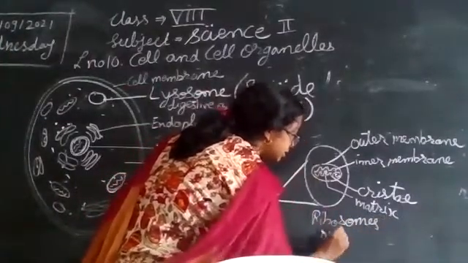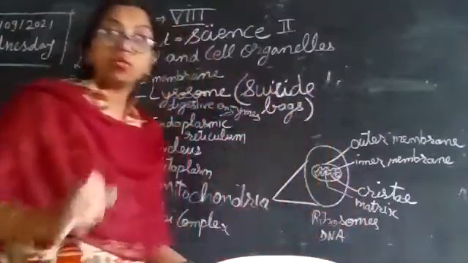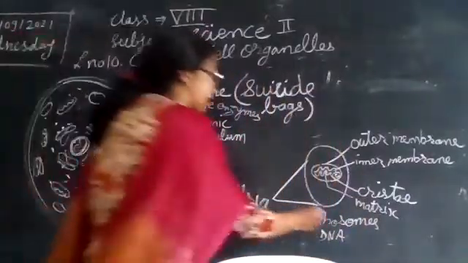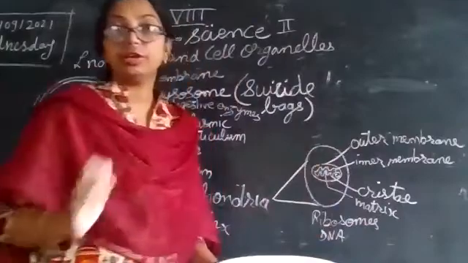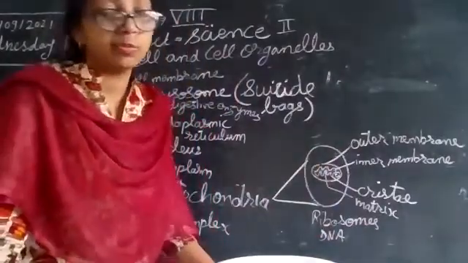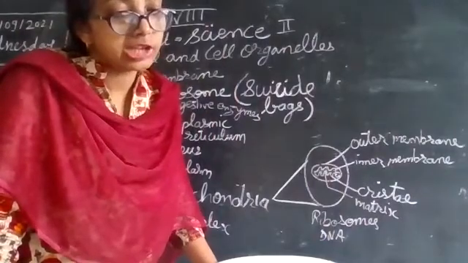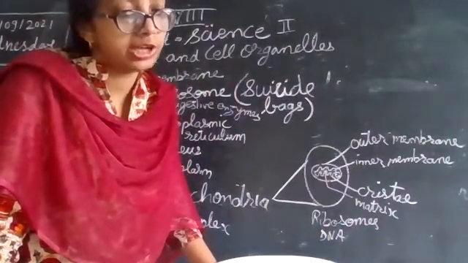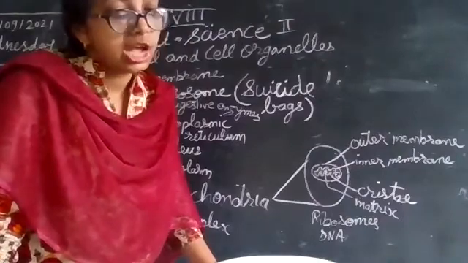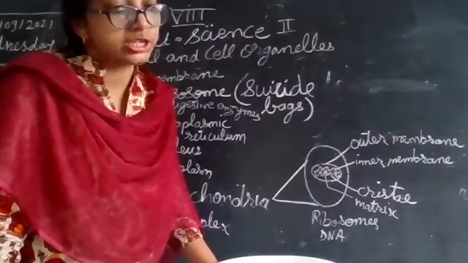There is a DNA inside, and therefore we can understand that protein synthesis is possible in mitochondria. With the help of enzymes, mitochondria oxidize carbohydrates and fats in the cell.